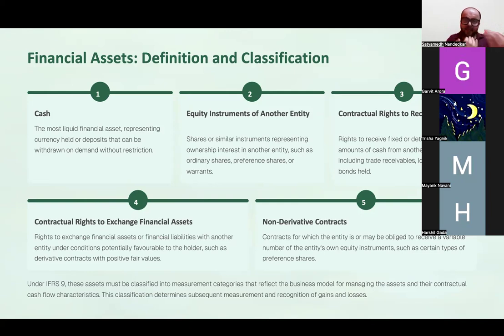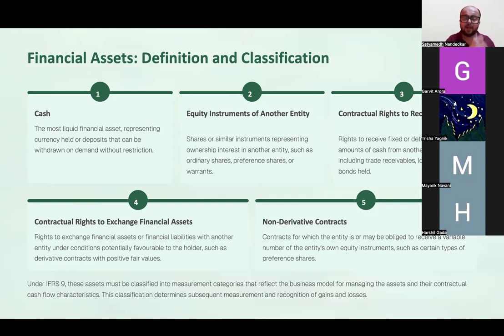So in this case, we are exchanging two items. He is giving me Pokemon cards. I am also giving him Pokemon cards. But what I am receiving is a rare item. So what I am receiving has a higher value as compared to the item that I am giving up. So a contractual right to exchange assets under conditions that are potentially favorable to the holder also gets classified as a financial asset.